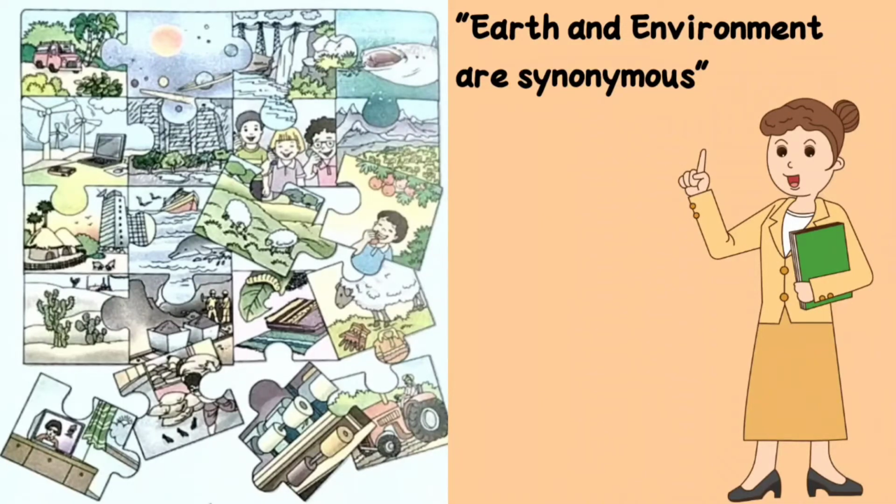But in the earth, we get a lot of small environments. For example, our classroom. In our classroom, we have your friends, you, your teacher, your books, bag, bench, everything, which will form an environment. So environment is a simple thing. The place where we live is called an environment. So home is also an environment, your school is also an environment.